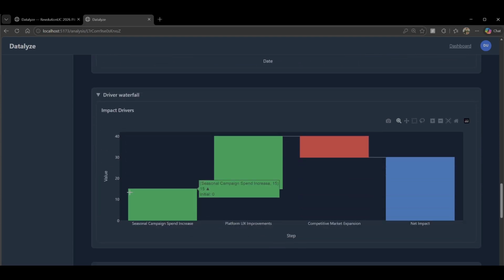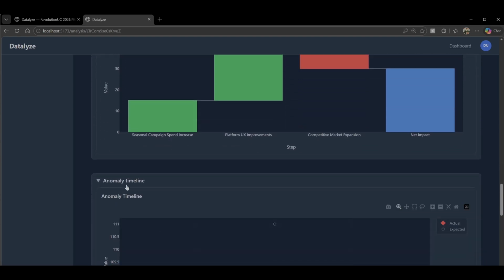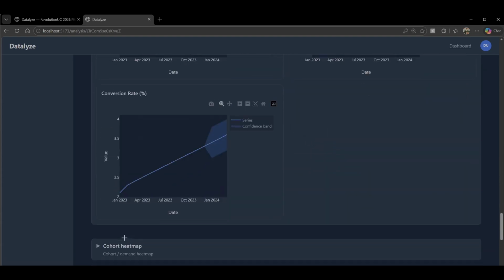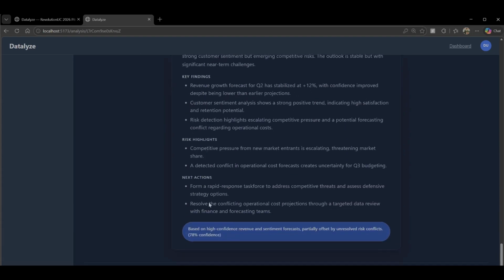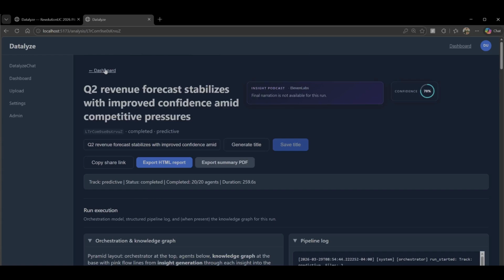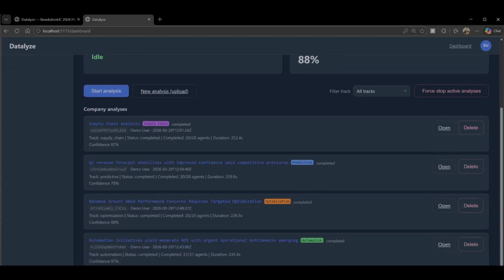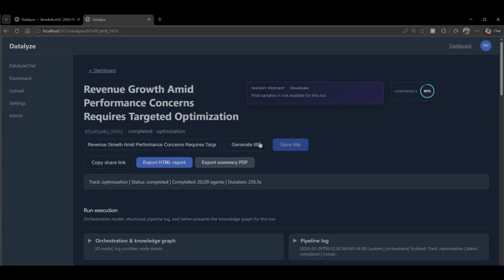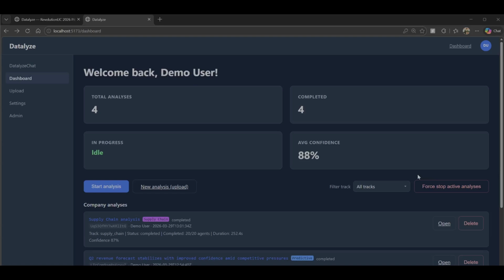For every different type of data set, the response is different as it's dynamic and tailored, so there is an agent that aggregates it, and there's an agent that decides what to do with it. And over there, as you can see, in the end it also gave you an automated report of what to go about. If you are a startup company and you have raw data, just Datalyze. You're going to have all the business insights on the go.